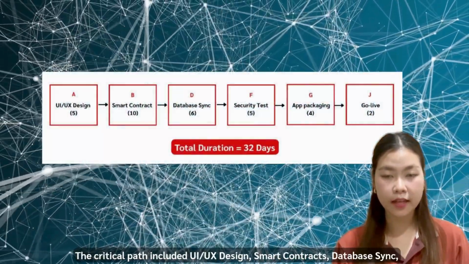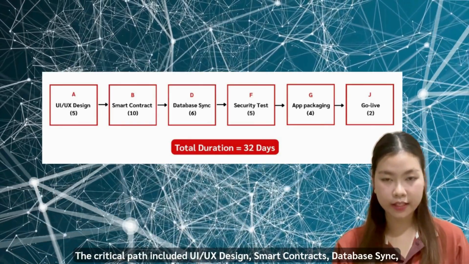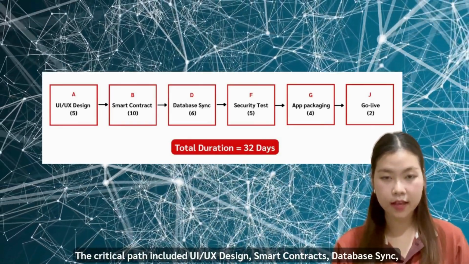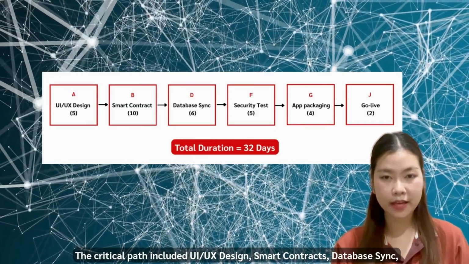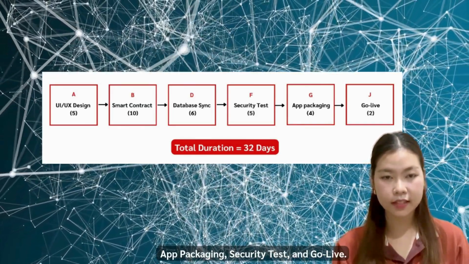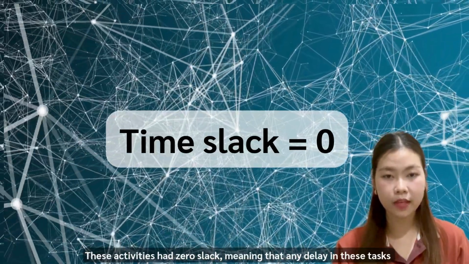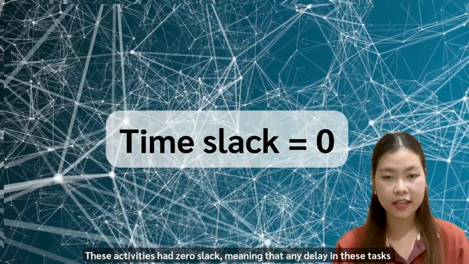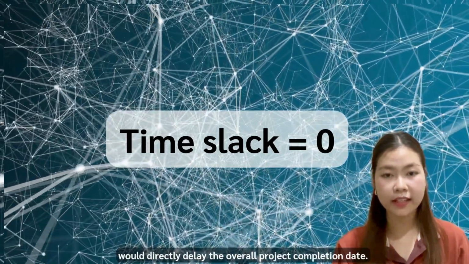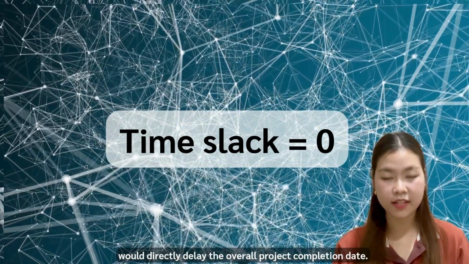The critical path includes UI/UX design, smart contracts, database sync, app packaging, security test, and go-live. These activities have zero slack, meaning that any delay in these tasks would directly delay the overall project completion date.